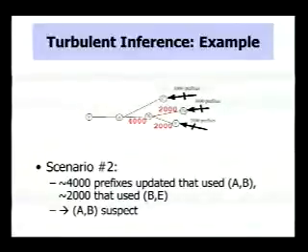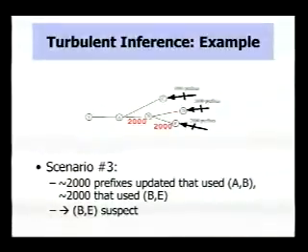Next scenario, suppose we observe 4,000 prefixes updated that use link AB, and of these, roughly 2,000 use BD and 2,000 use BE. In this case, we would say that AB is suspect for having undergone the event. BE is not suspect because an event taking place on BE wouldn't have affected the other 2,000 prefixes that traversed AB.